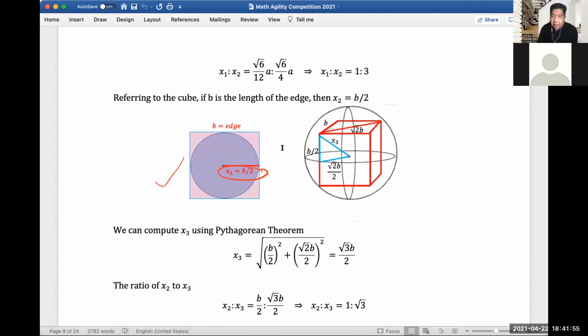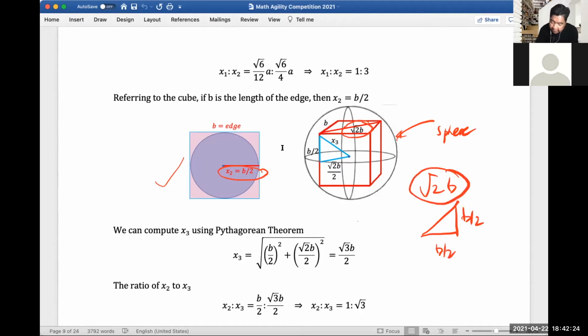And if we include the third sphere, this is the third sphere, we can compute the diagonal of the face of the cube, which is the square root of 2b. This is simply getting the hypotenuse of the sides of the triangle. So this is b over 2 and b over 2, so we can get square root of 2b, right?